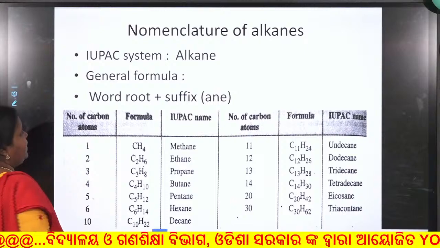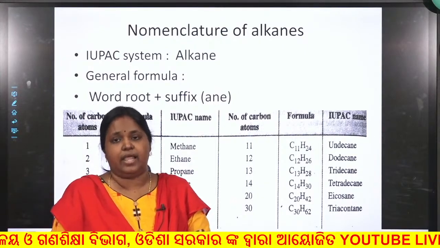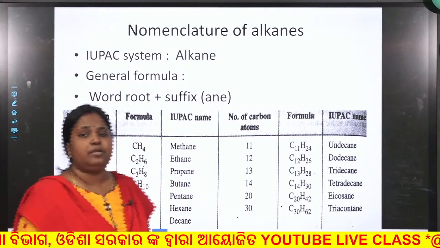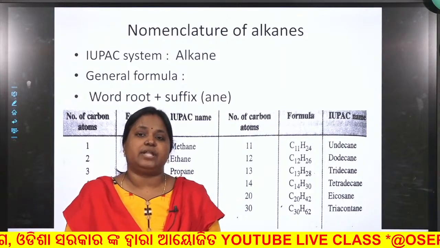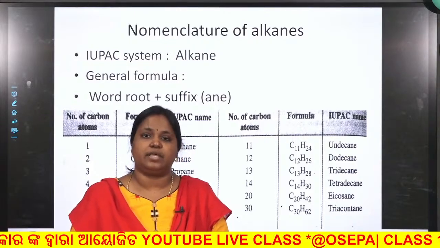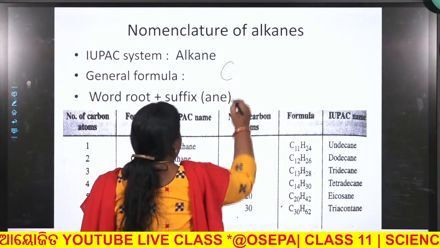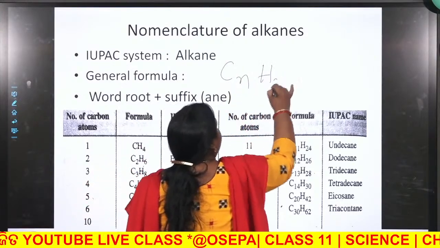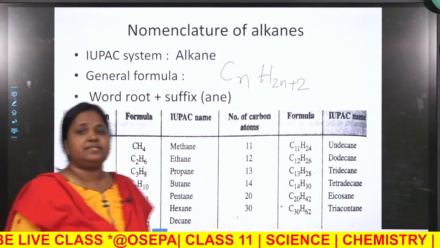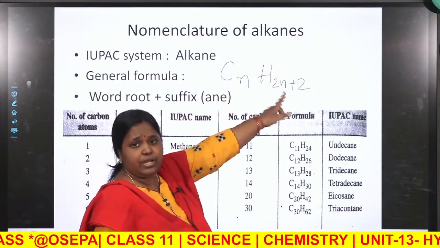Now, let us see the nomenclature. The nomenclature of alkanes is quite simple and we have discussed it elaborately in your unit 12. In unit 12 you have studied nomenclature in complete detail. So, alkanes have the general formula CnH2n+2, where n stands for 1, 2, 3. So, its general formula is CnH2n+2.